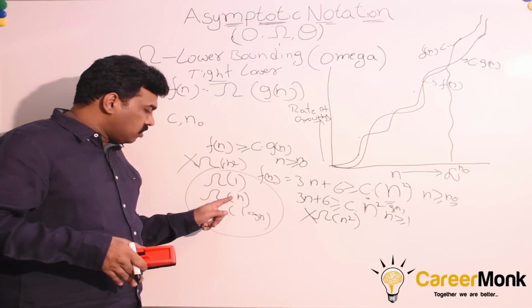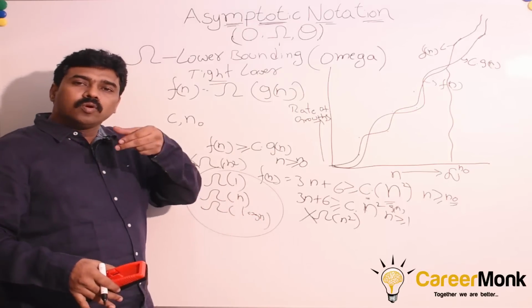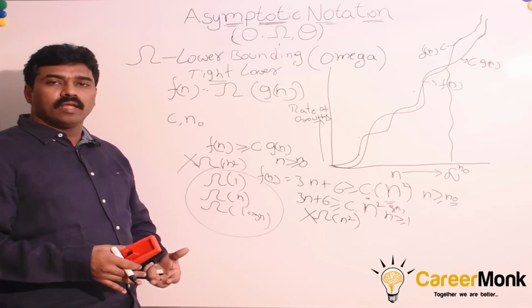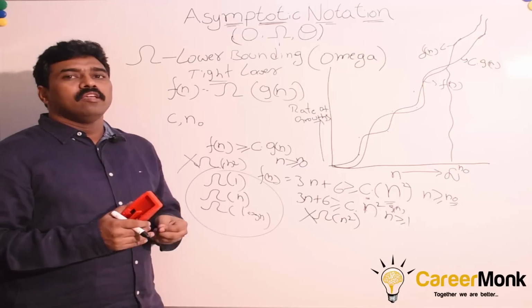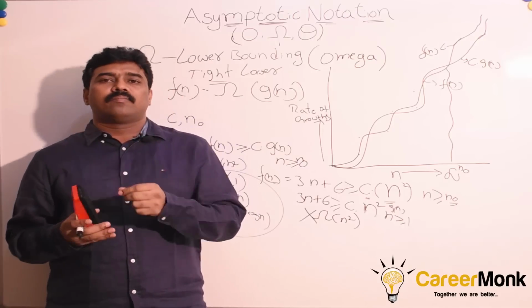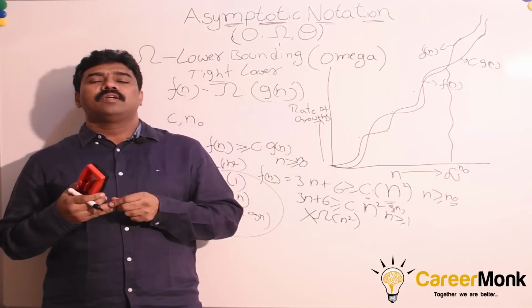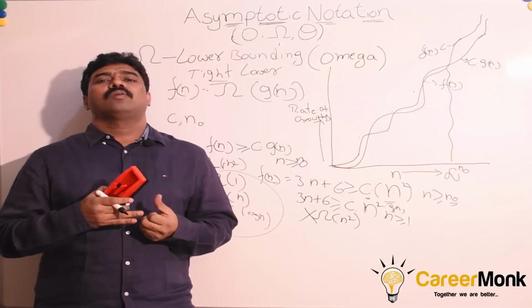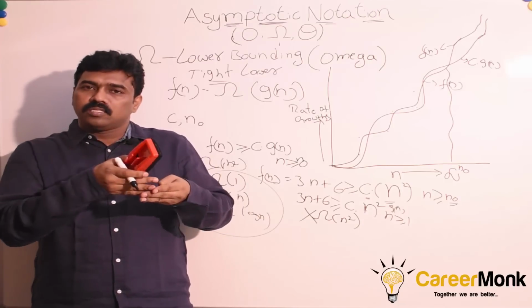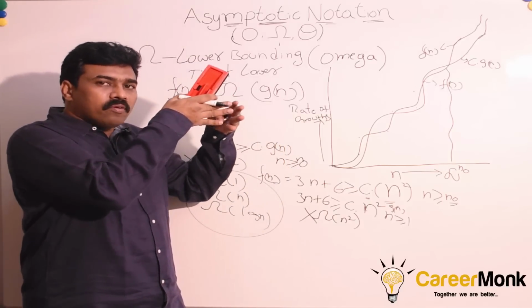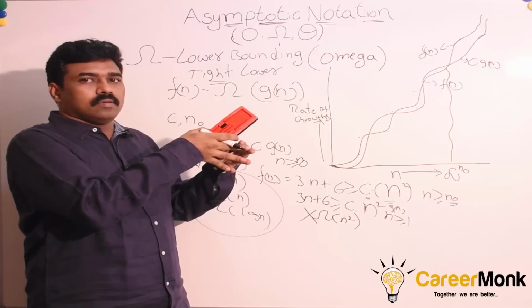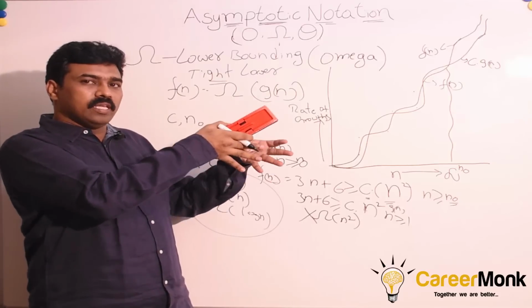Among these, the biggest one is omega of n. So usually consider omega of n instead of omega of 1 and omega of log n. Indirectly saying, if it is satisfied for omega of n, we can automatically say that it can satisfy for log n as well as for 1 as well. That is why our focus is finding the tight lower bound. Among the lower bounds, the biggest one.